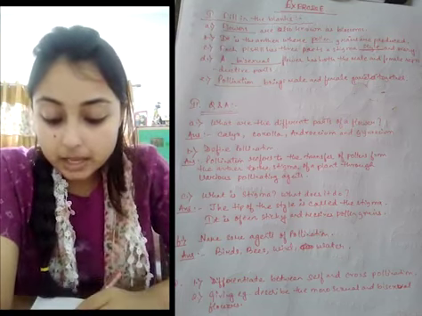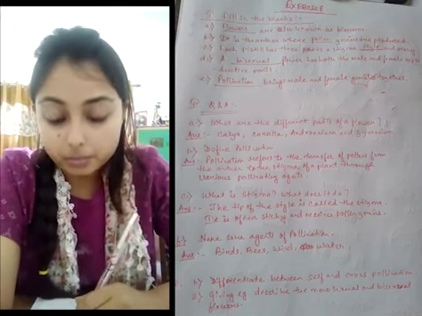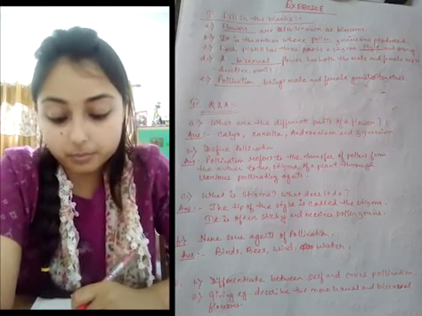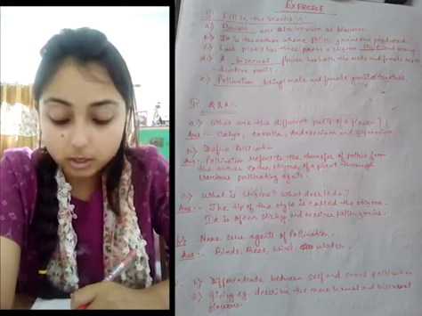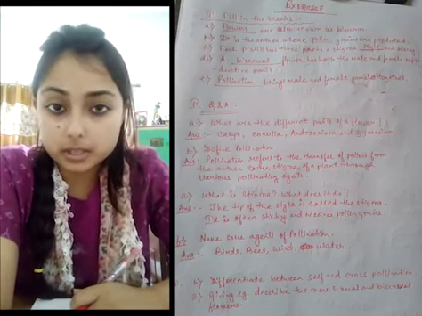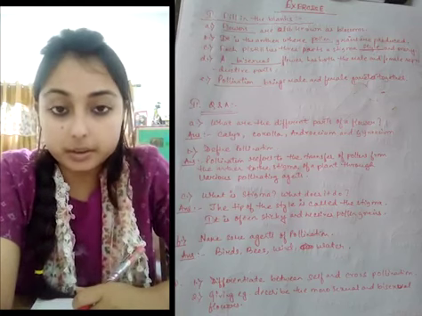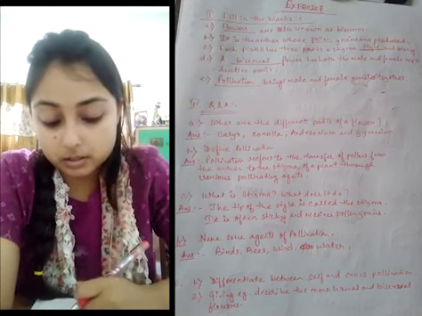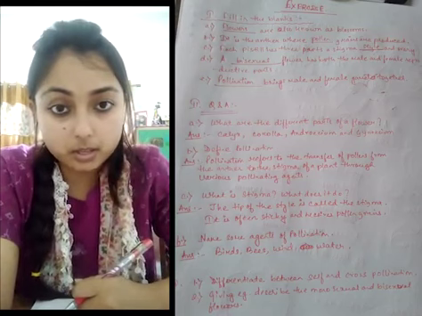Next, define pollination. Pollination refers to the transfer of pollens from the anther to the stigma of a plant through various pollinating agents.